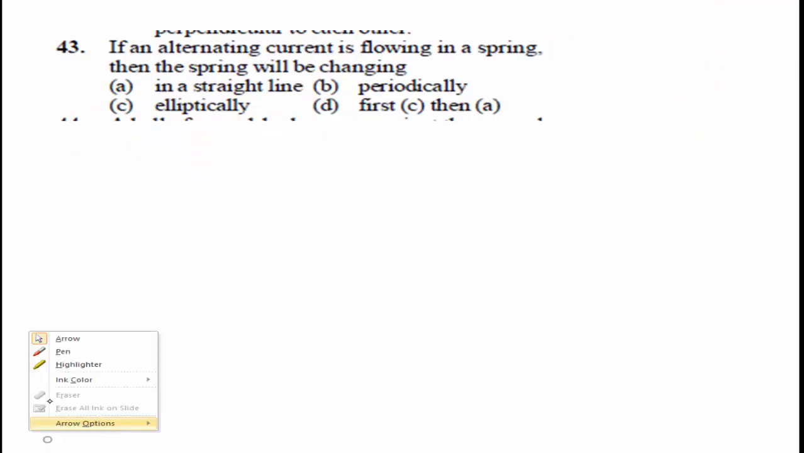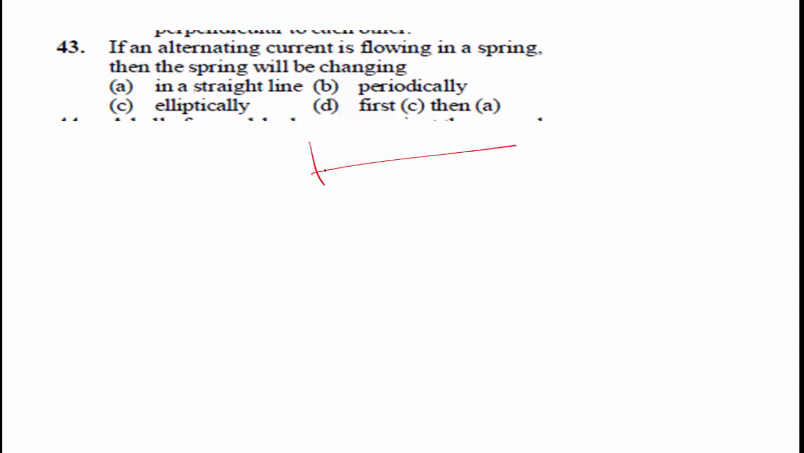Then question number 43. If an alternating current is flowing in a spring, then the spring will be changing. Suppose you consider this is the spring. Here if the alternating current is flowing in this spring, then the spring will be changing in a straight line, periodically, elliptically.